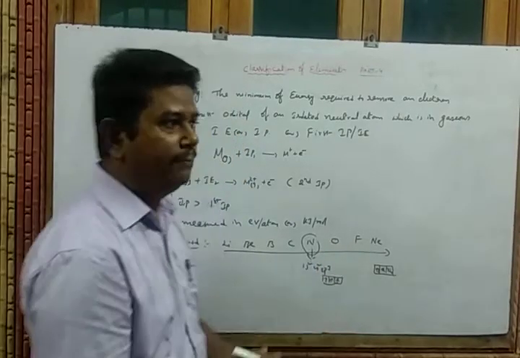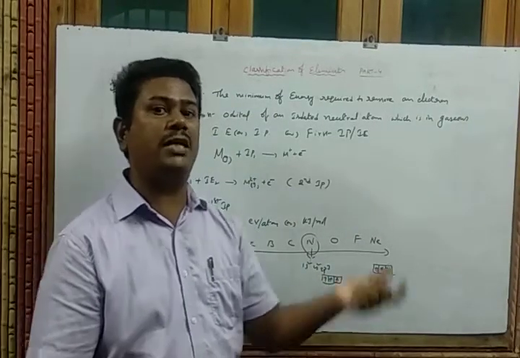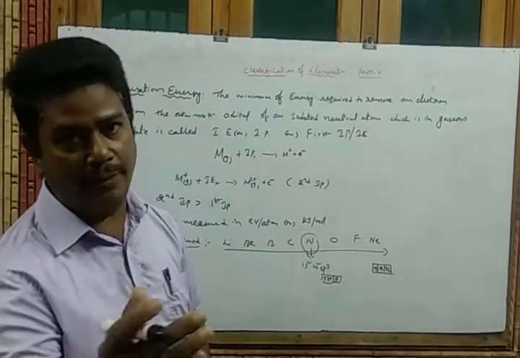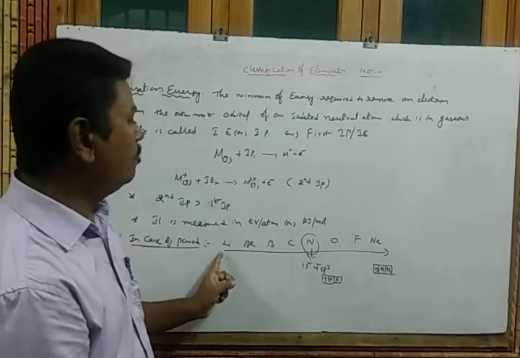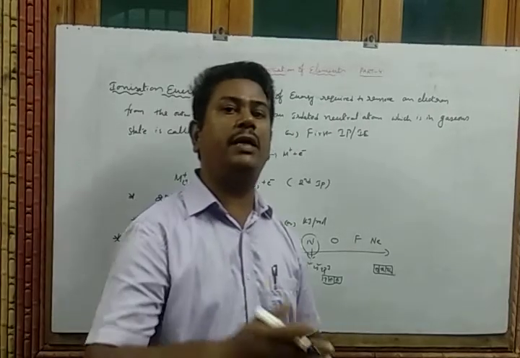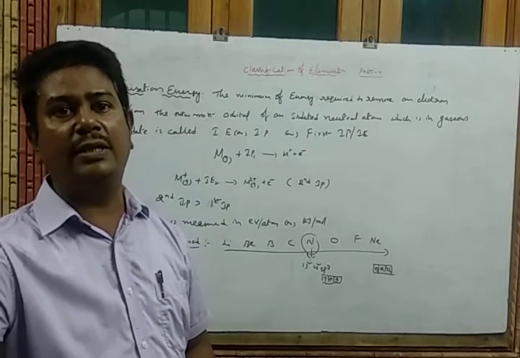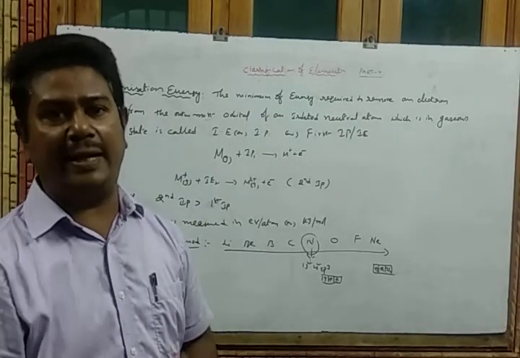So atoms containing either fully filled or half-filled orbitals have more ionization potential even though they are moving from left to right. Finally, from left to right the ionization potential values increase due to the decrease in atomic radius and increase in nuclear force of attraction.